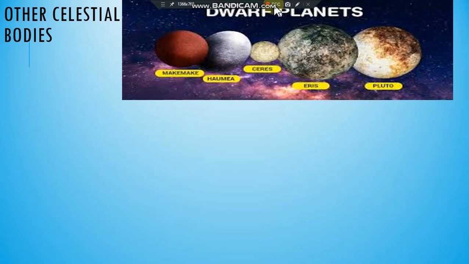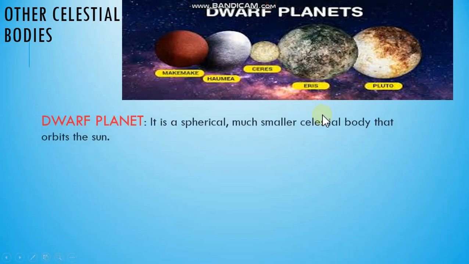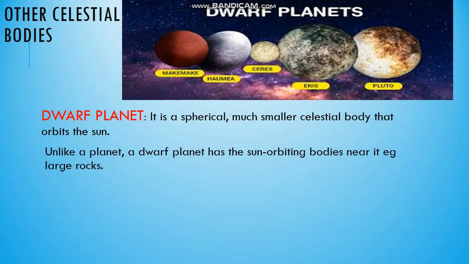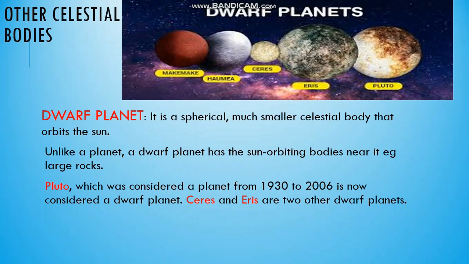So let us see some other celestial bodies. First is the dwarf planet. It is a spherical, much smaller celestial body that orbits the Sun. Dwarf planets are very small planets. They are different from simple planets. They also revolve around the Sun. Unlike a planet, a dwarf planet has other bodies near its orbit, for example, large rocks. Pluto, see this image.